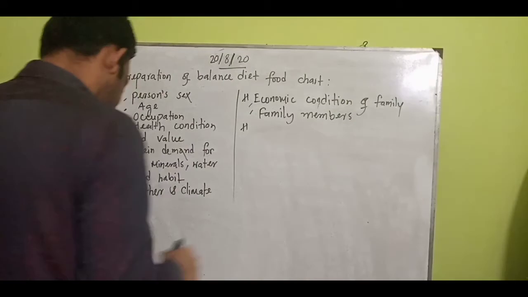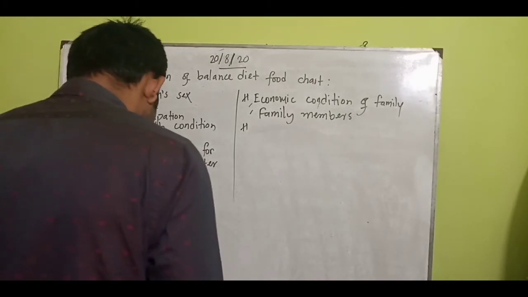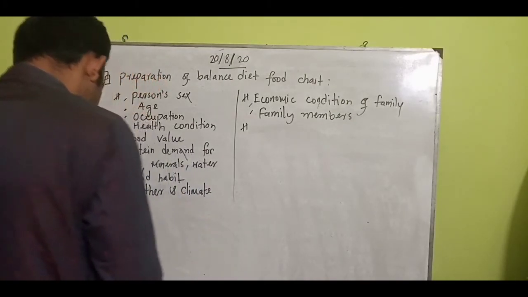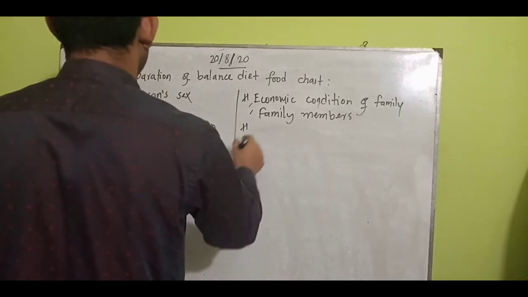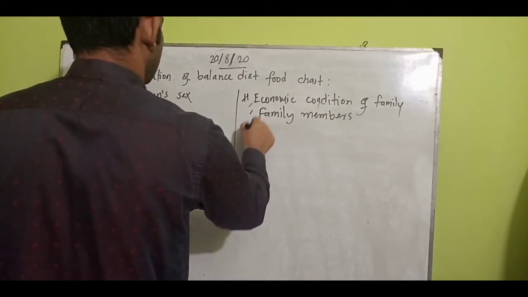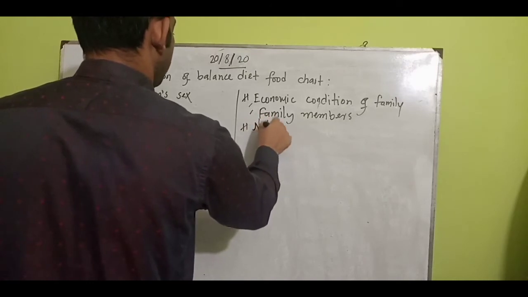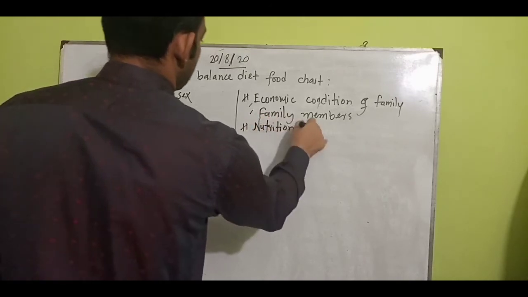Then we can write nutrition suggested for.